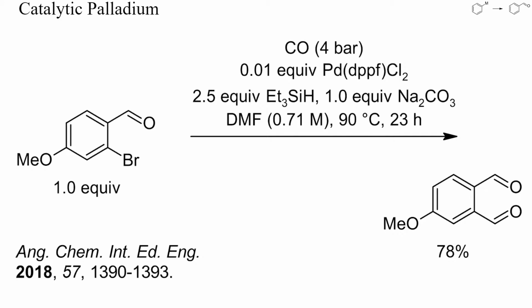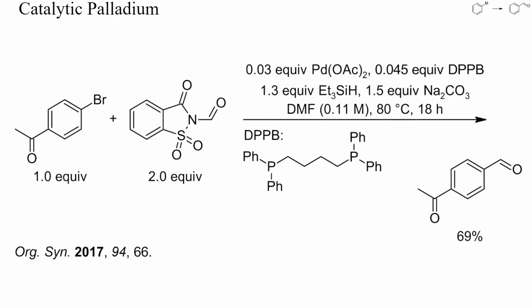Because of the higher reactivity of aryl bromides, if compared to chlorides, the formylation already proceeded at 90°C. To prevent acidification of the reaction mixture, one equivalent of sodium carbonate was also added. This additional base is not required with sodium or potassium formate as reducing agent.